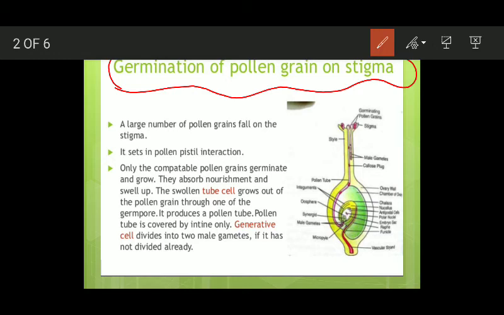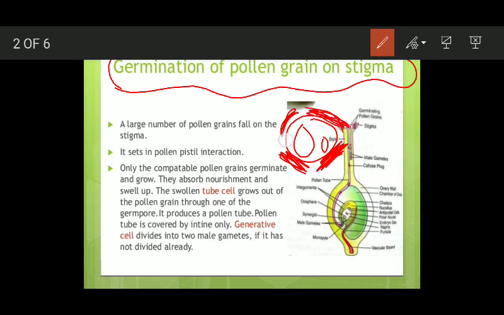If we talk about pollen grain structure, it has two cells: one is the tube cell and the other is the generative cell. The pollen grain wall is composed of two layers: the exine and the intine. The intine is on the inside and the exine on the outside.